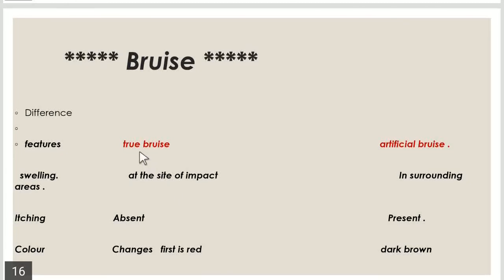In the case of the true bruise, there are color changes. Initially, the color of the bruise is red, and after this there is blue, purple, green, yellow, and after this it will disappear. But in the case of the artificial bruising, there are no color changes. The color is uniform, like a dark brown color. So we can differentiate the artificial bruising from the true bruise in the sense of the color.